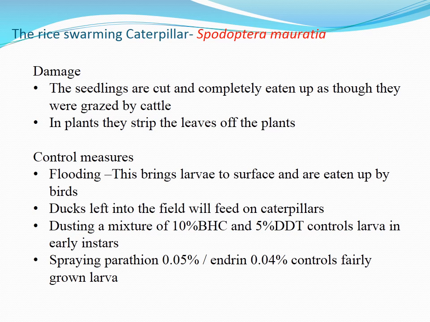For preventive measures, flooding is the first one, which is a natural method. The second one is dusting a mixture of 10% BHC and 5% DDT. This controls larvae in early instars. Though DDT and BHC are banned, the practice of use is still there. Instead of BHC and DDT, you could go for spraying parathion 0.05% or Endrin 0.04% to kill the fully grown larvae.